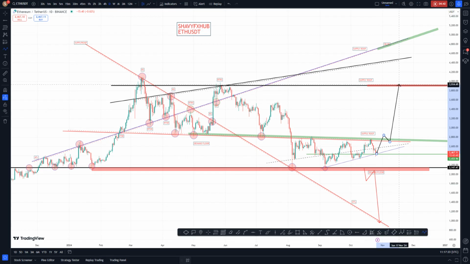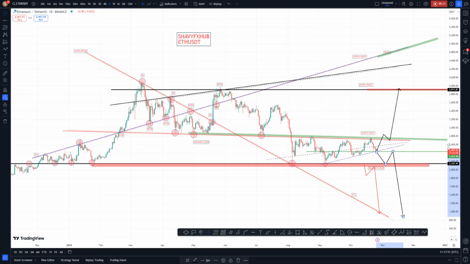Yes, this is what you have. But if it fails, then don't expect much. If it fails, then we are going to come back to retest our bullish order zone, where price may try again to retest here as a resistance and possibly take this structure out completely. So this is what the market does. Build liquidity, take it. Build liquidity, take it.